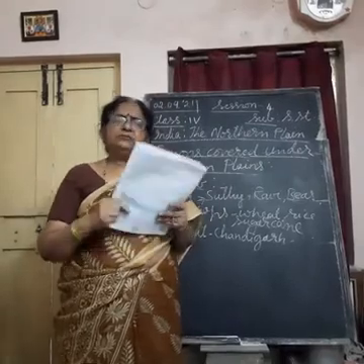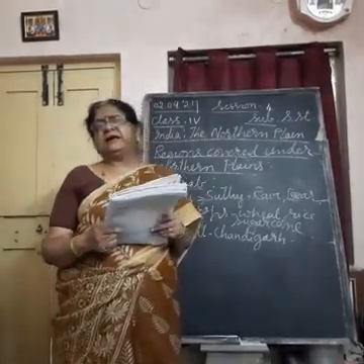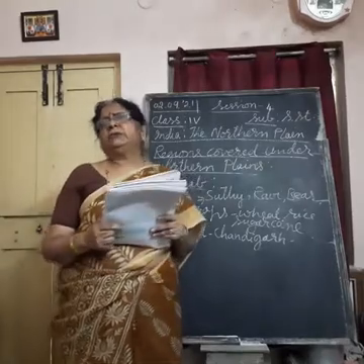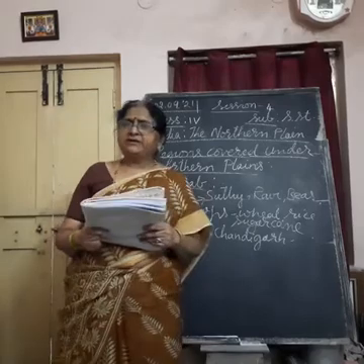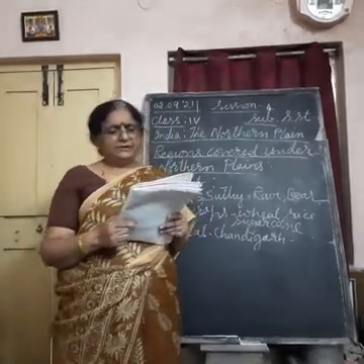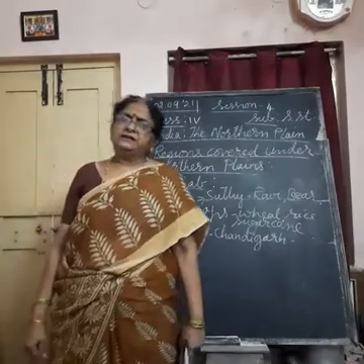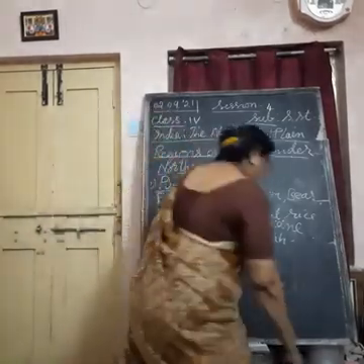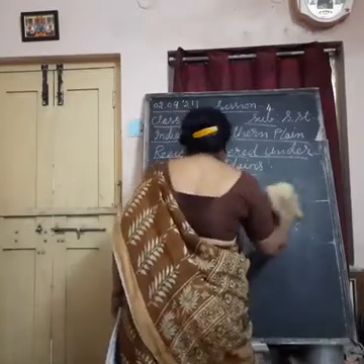And they celebrate Baisakhi, the harvest festival, during March and April. Then other festivals, Holi, Diwali also they celebrate. And here people speak Punjabi and Hindi languages.